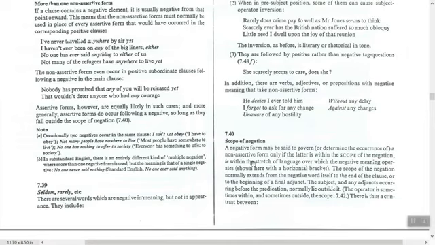Within the scope of negation means within the stretch of language over which the negative meaning operates, shown here with a horizontal bracket.